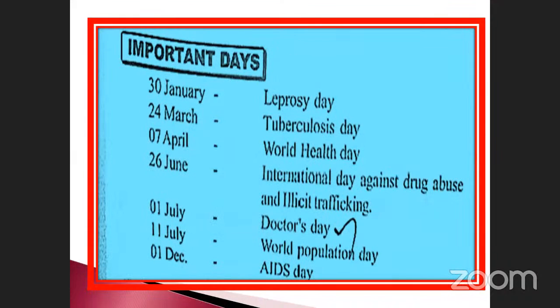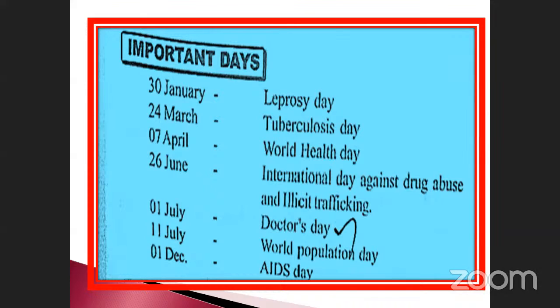And then important days, sometimes they may ask the question. Okay, 30th January, Leprosy Day. 24th March, Tuberculosis Day. April 7, World Health Day. This is very, very important. 26th June, International Day Against Drug Abuse and Illicit Trafficking. This is also your day.